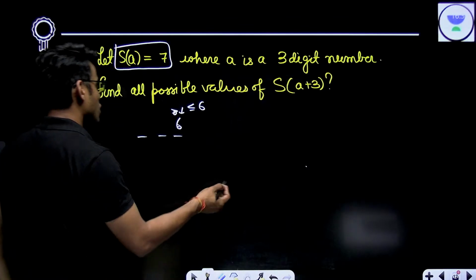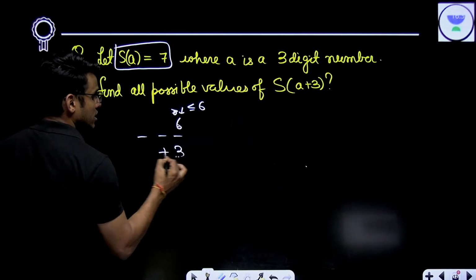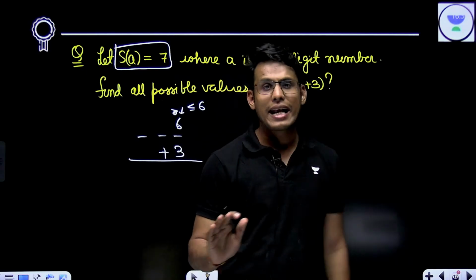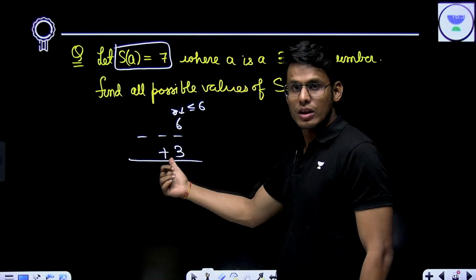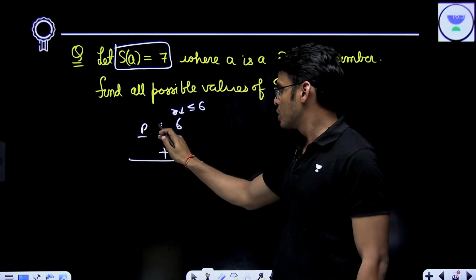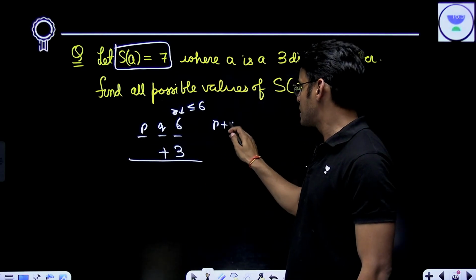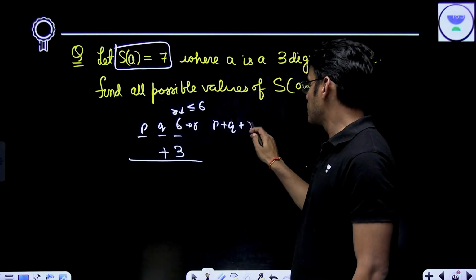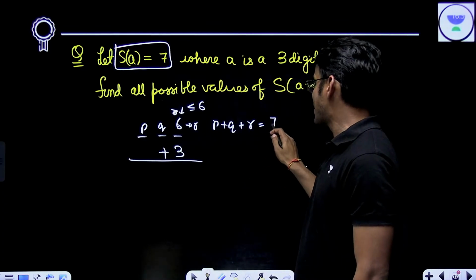Now, since your maximum digit is 6, if you add 3, there is no carry here. If you see, there is no carry. So if it is PQR, I can say P plus Q plus R is 7.